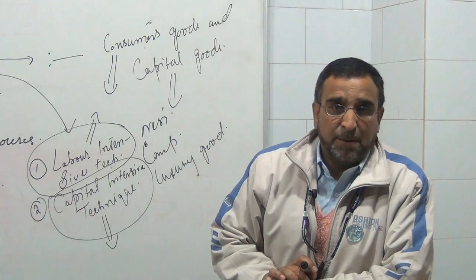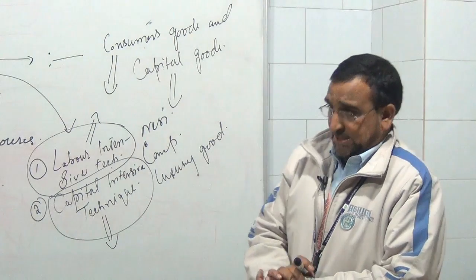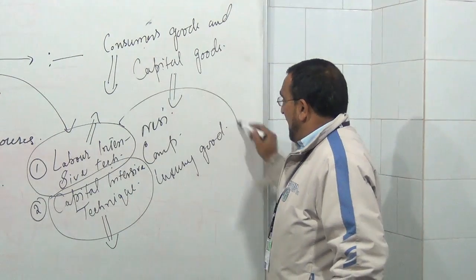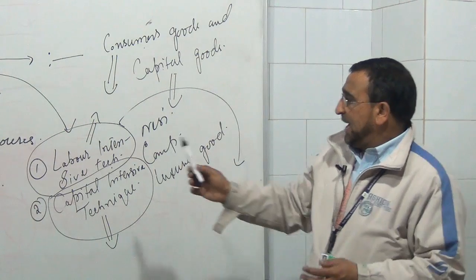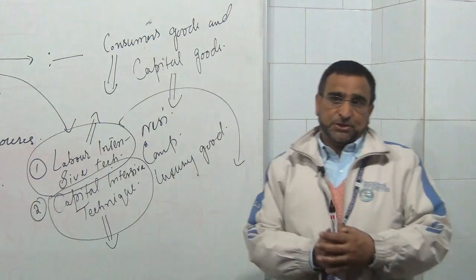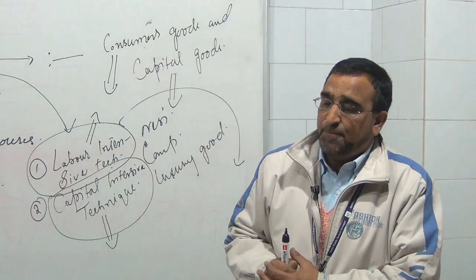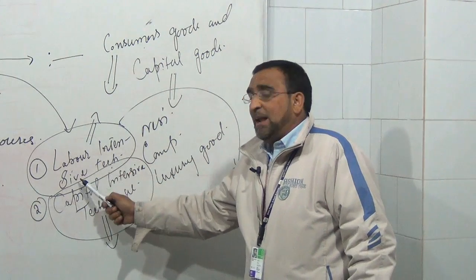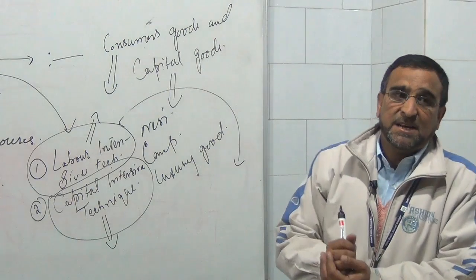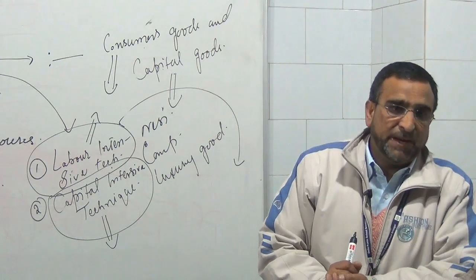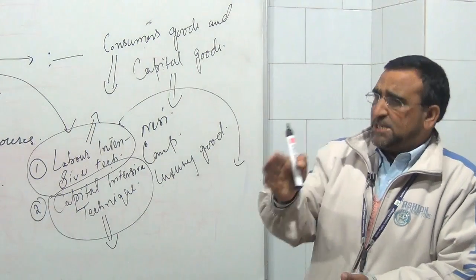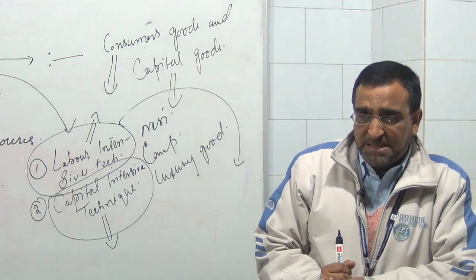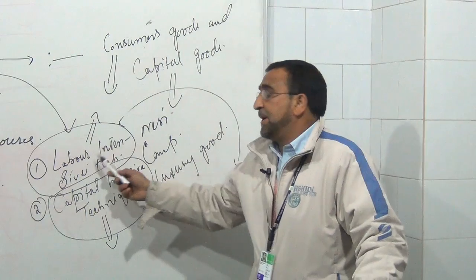Now it depends upon the nature of an economy. Take the example of India. In India, if we want to produce goods and services, then we should utilize labor intensive technique, as we do. Maximum goods and services in our country are produced with the help of labor intensive technique, simply because in our country labor is very much abundant, and maximum countries of the world which are labor abundant produce maximum goods with the help of labor intensive technique.